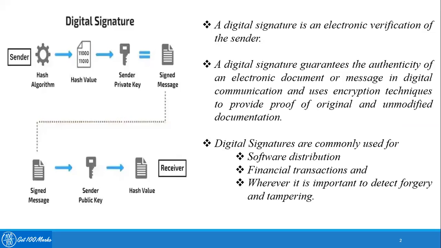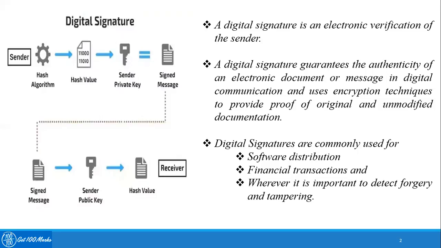Let's go back and see from this diagram how the digital signature works. A sender who needs to send information hashes the plain text using a hashing algorithm and creates a digest, otherwise called a hash value. Then this hash value is encrypted using a private key and that becomes a digital signature. Once the digital signature is done, both the digital signature and the plain text are sent to the receiver.